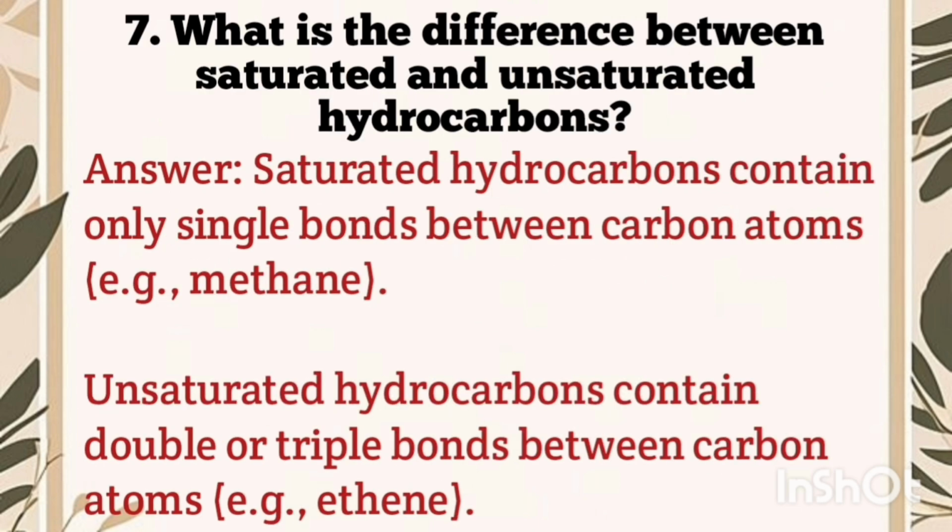Now the seventh number question is, what is the difference between saturated and unsaturated hydrocarbons? So the answer is, saturated hydrocarbons contain only single bonds between carbon atoms like methane, and unsaturated hydrocarbons contain double or triple bonds between carbon atoms like ethane.